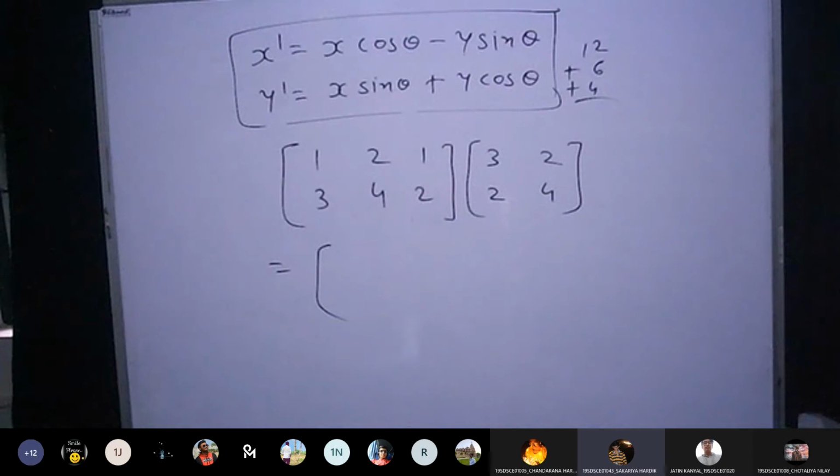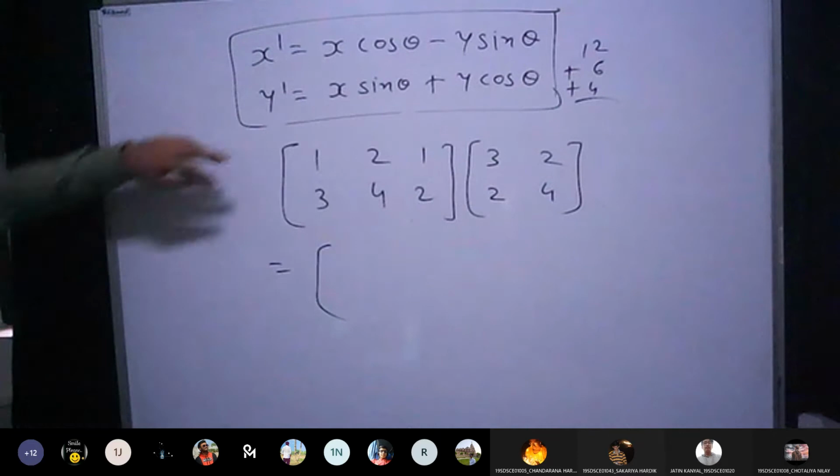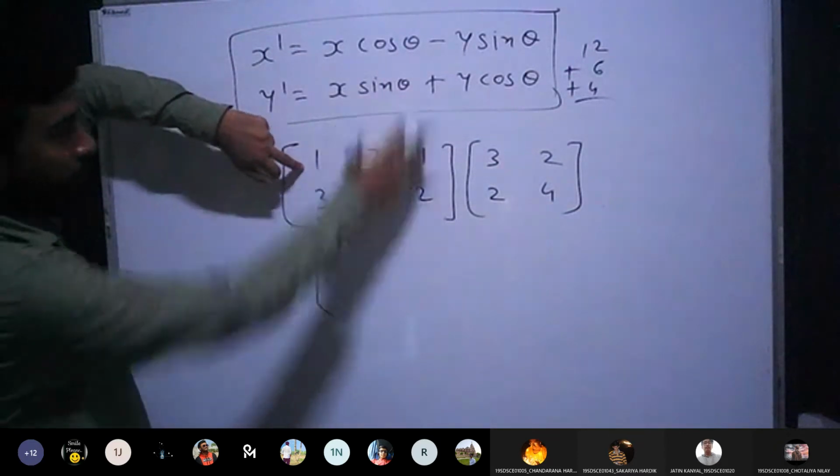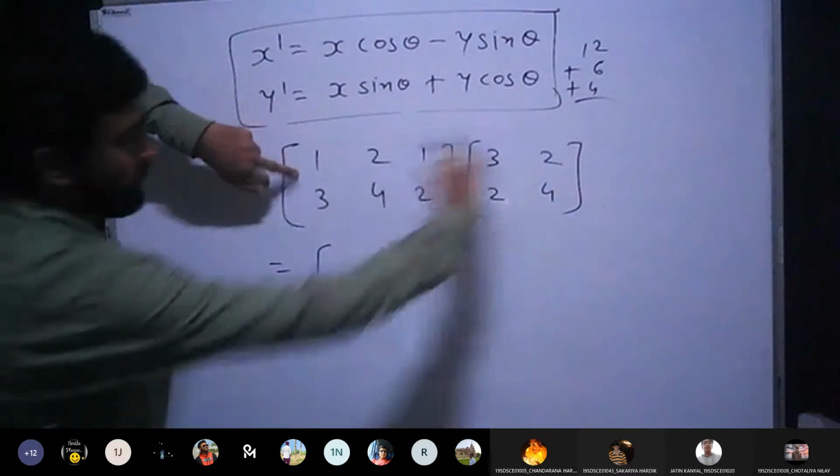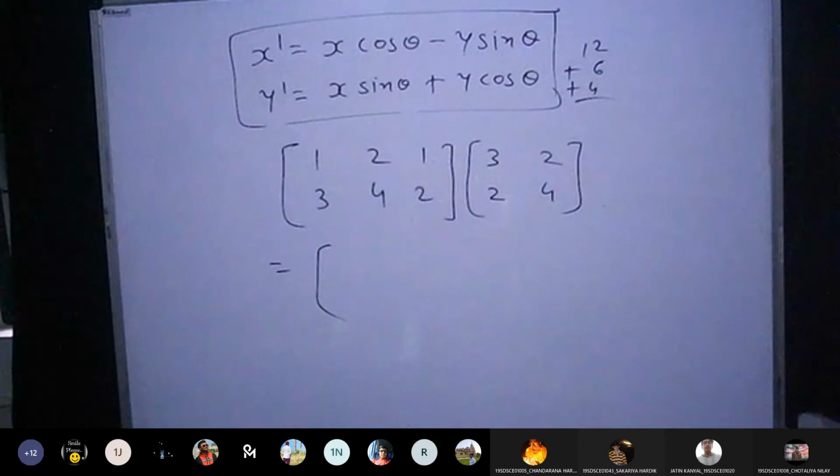Very good. See, this is what you need to remember. Never start giving the solution straight away. First, you need to consider all the scenarios. The condition for multiplying two or more matrices is that the number of columns in the first matrix and the number of rows in the second matrix must both be equal. Again, I am repeating: the number of columns in the first matrix must be equal to the number of rows in the second matrix.